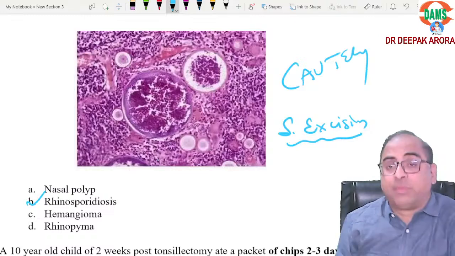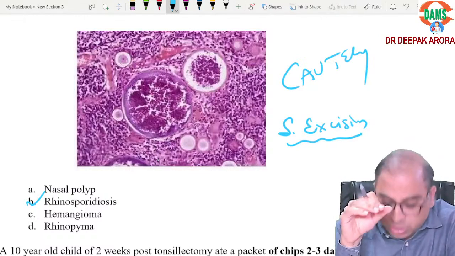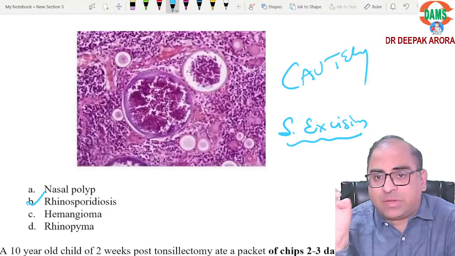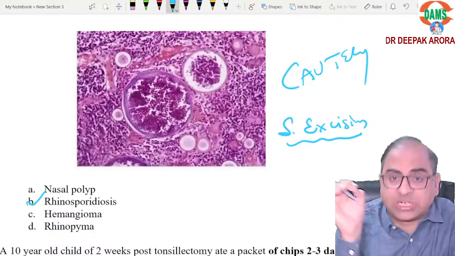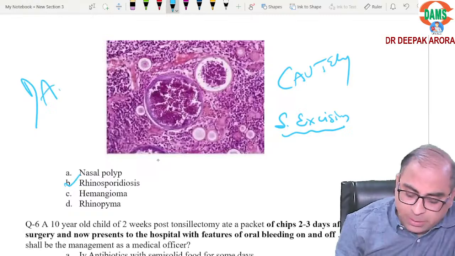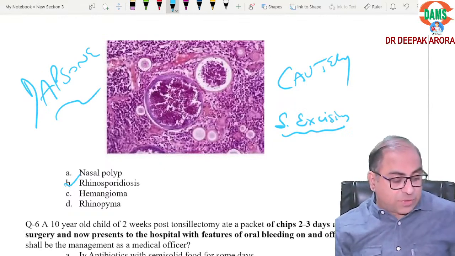Why? Because it is a mulberry-like polyp, it bleeds a lot. Because it bleeds a lot, we have to do cautery at the base. Anybody who can write in the chat box, what is the drug of choice? Drug of choice will be dapsone. Dapsone is used to reduce the chance of recurrence.